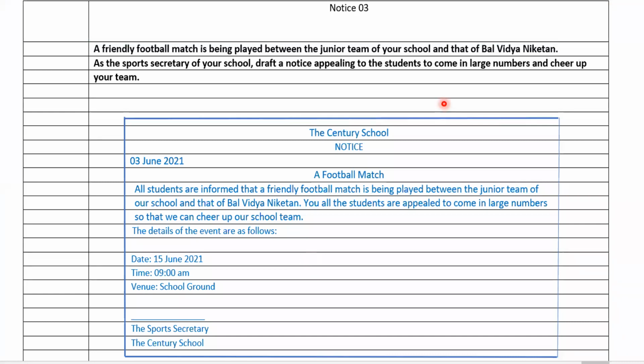A friendly football match is being played between the junior team of your school and that of Bal Vidya Niketan. As the sports secretary of your school, draft a notice appealing to students to come in large numbers and cheer up your team. So you need to imagine that you are the sports secretary of your school, and a match is going to be played between the junior team of your school and the team of Bal Vidya Niketan school. So you need to appeal to the students to come in large numbers so that they can cheer up their team. So regarding this, you have to write the notice.